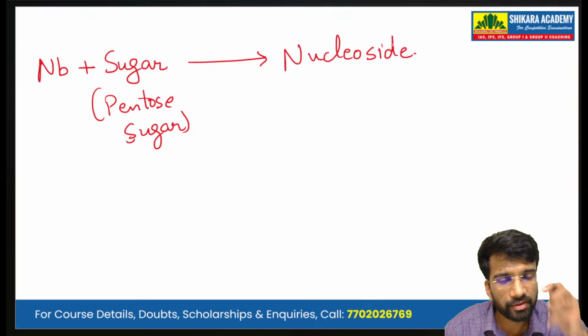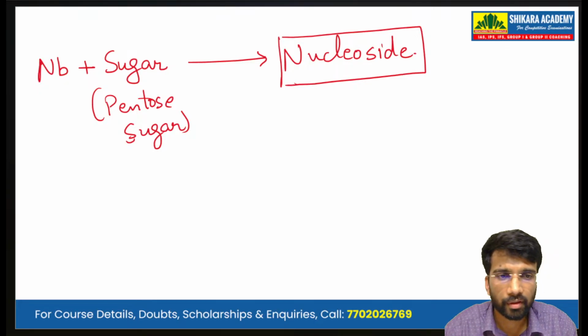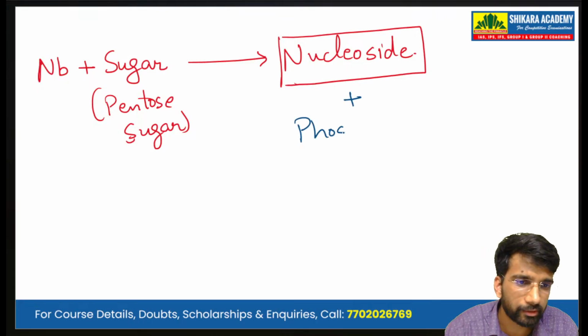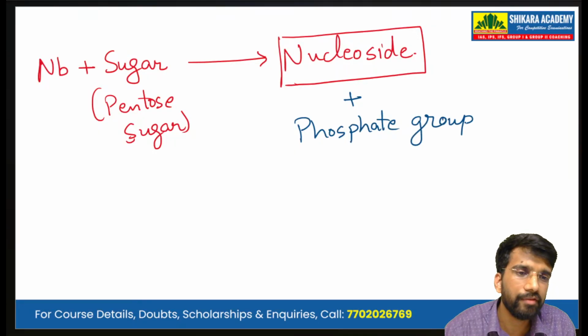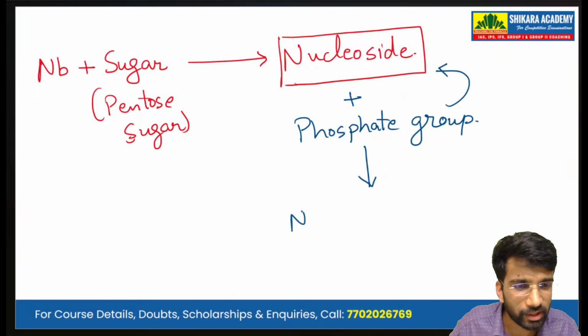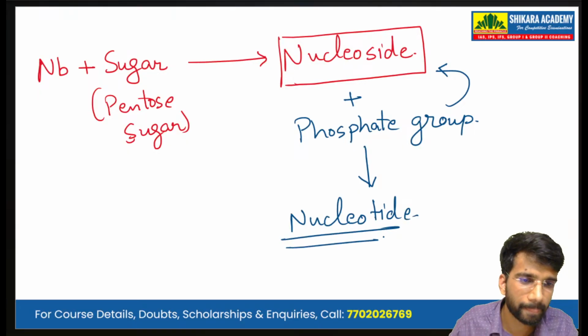Okay, and when we add a phosphate group to this nucleoside, then we get what we call the nucleotide.